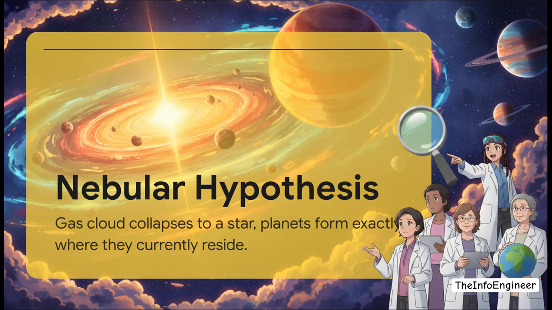For the longest time, our own solar system was our only data point, which created this massive local bias. Earth is rocky and close to the sun, Jupiter is gas and far away, so we just assumed everything in the universe followed that exact same spatial logic.